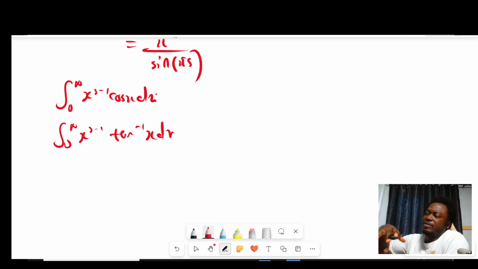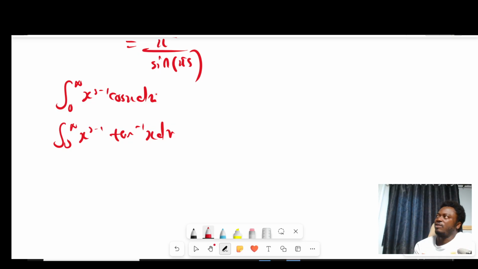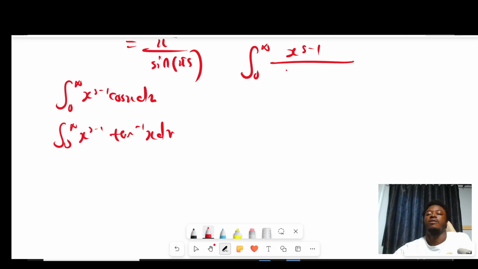And we're going to do more problems, like a problem that does not directly relate to the Mellin transform, but we're going to find a way to configure the problem and reduce it to a form where we can use the Ramanujan Master Theorem. One case we're also going to investigate is the Poisson kernel, the integral from 0 to infinity of x to the s minus 1 over 1 plus 2x cos theta plus x squared dx.